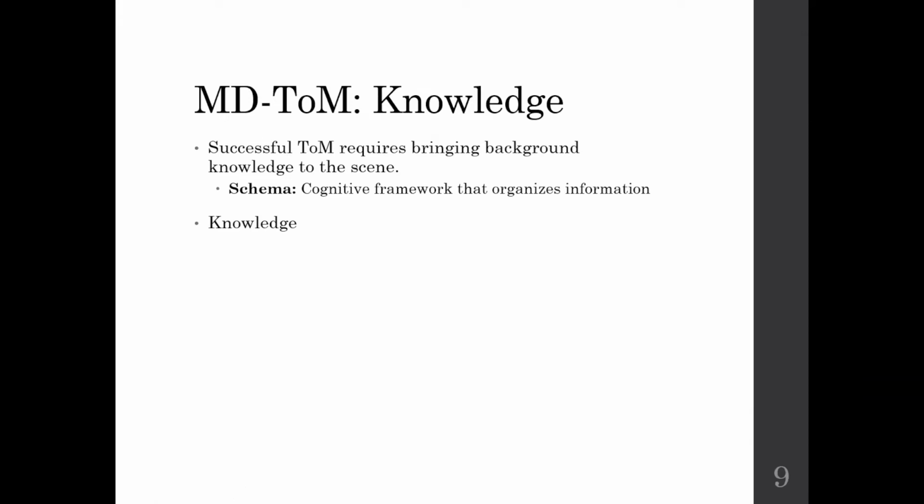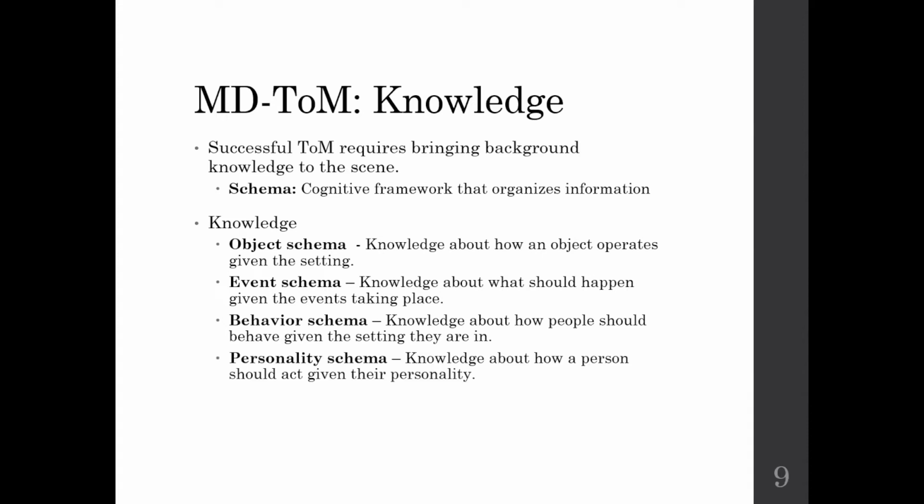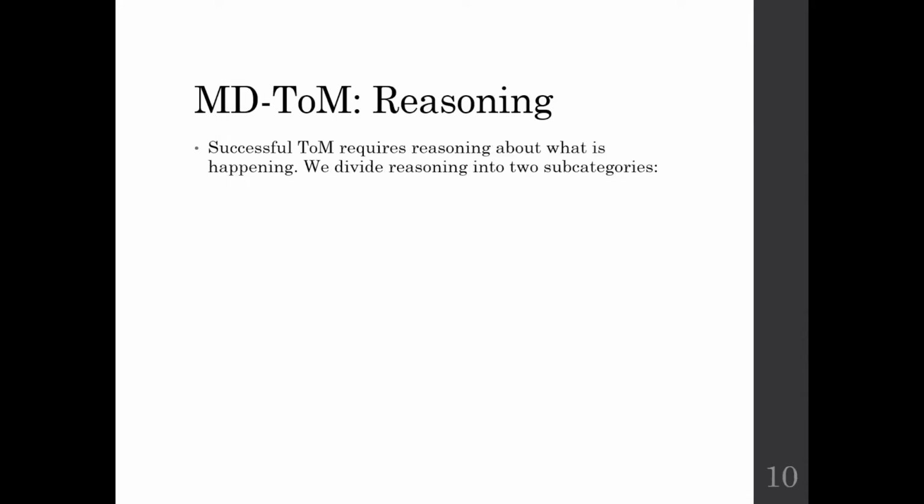Successful theory of mind also requires bringing background knowledge to the scene, and we really centered this on schemas, cognitive frameworks that organize information. And so the knowledge that we argue that people will bring to a scene that helps them with theory of mind are object schemas, knowledge about how an object operates given the setting; event schemas, knowledge about what should happen given the events taking place; behavior schema, knowledge about how people should behave given the setting they are in; and personality schema, knowledge about how a person should act given their personality.